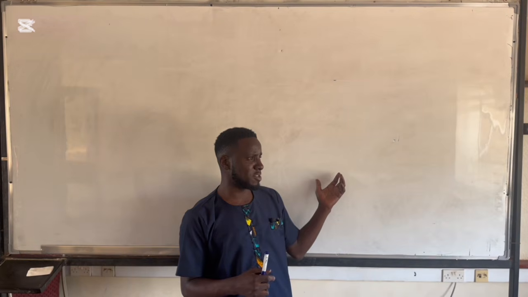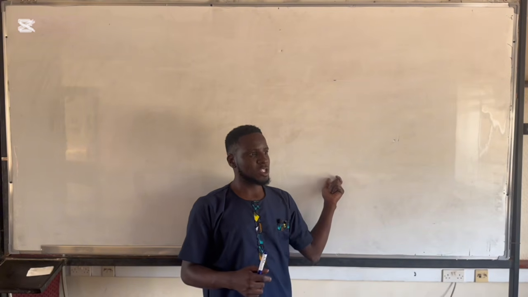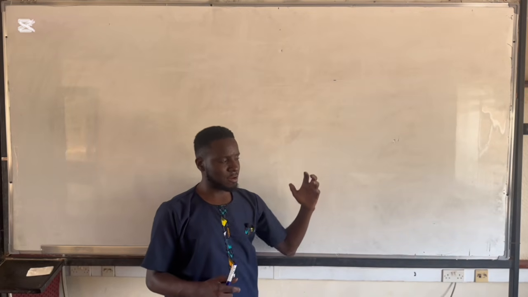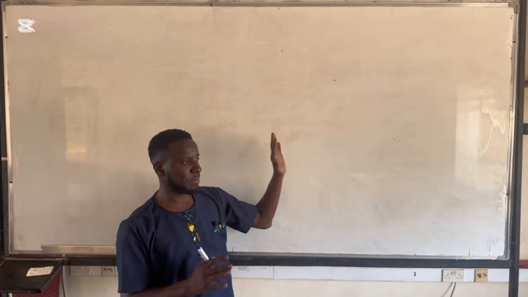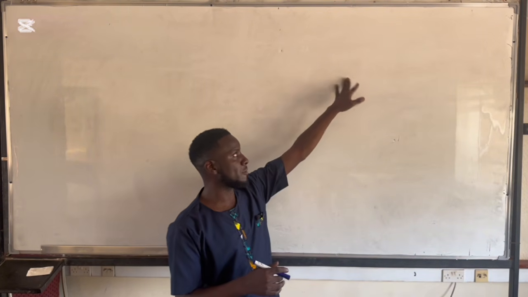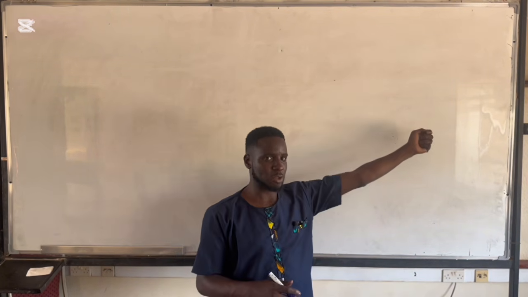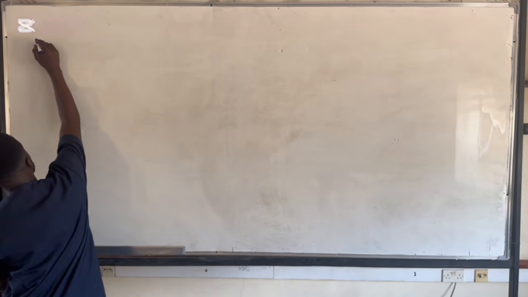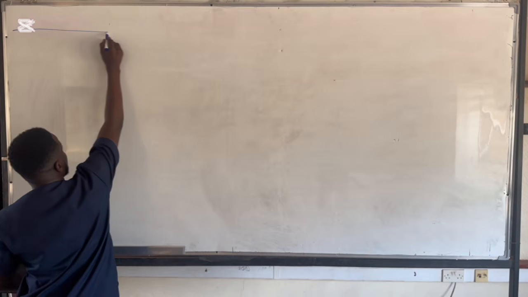So the question involves two partners who are solvent, and then the two partners are insolvent. Now they told us that we're supposed to use the rule of Garner versus Murray. That means you're going to share the capital contributions to those partners who are insolvent. So we begin our question. We start by drawing up our realization account.